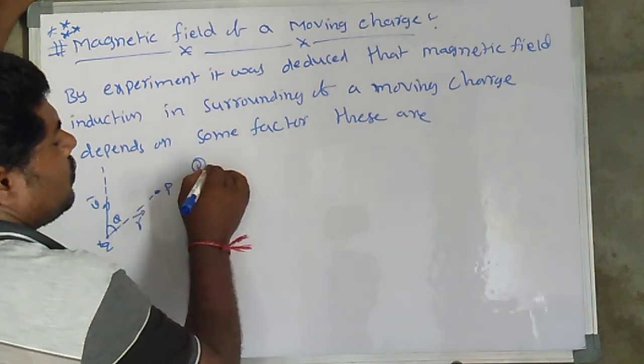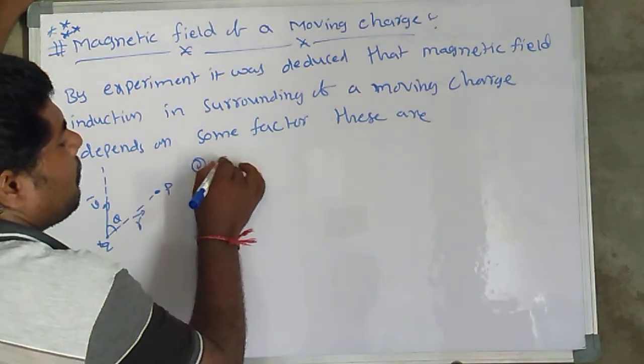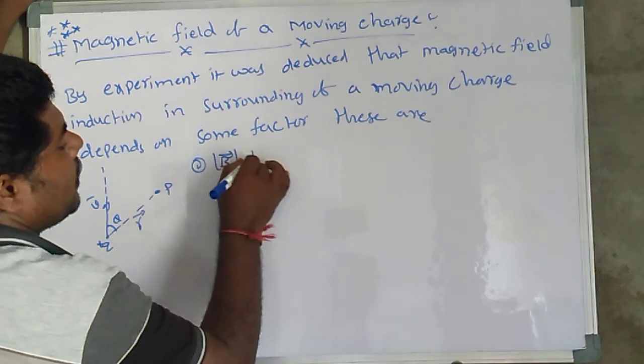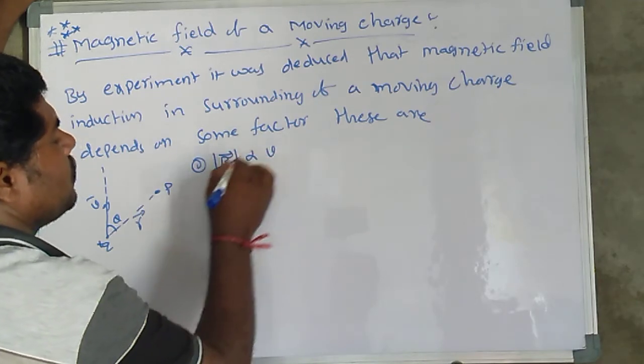First, the magnitude of B bar is directly proportional to velocity.